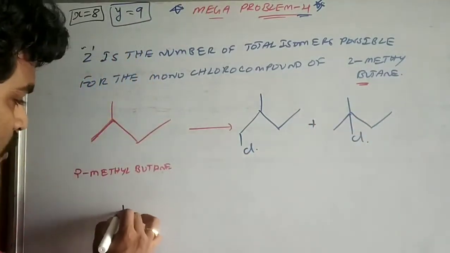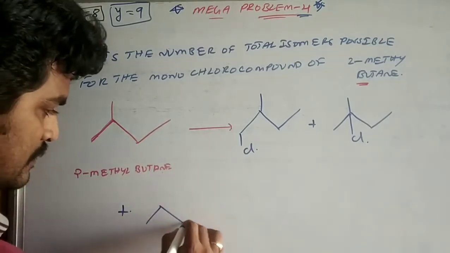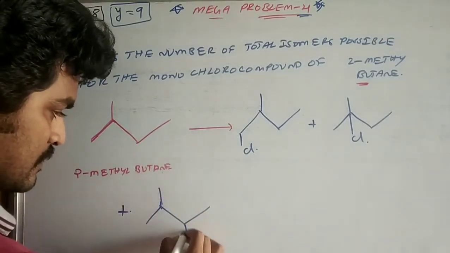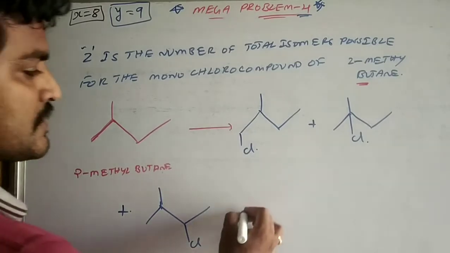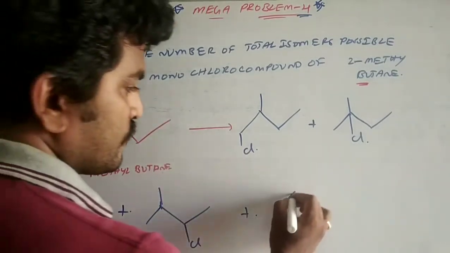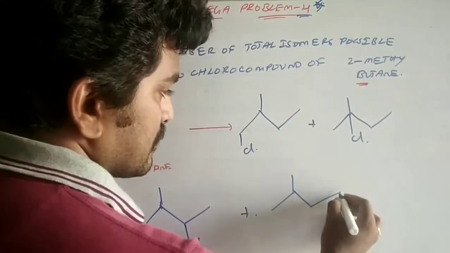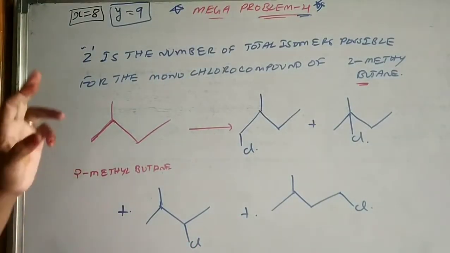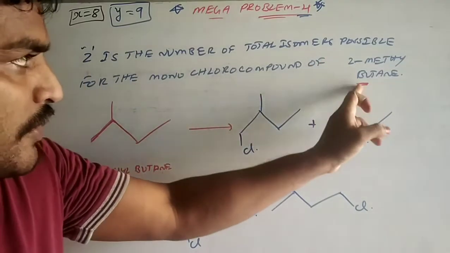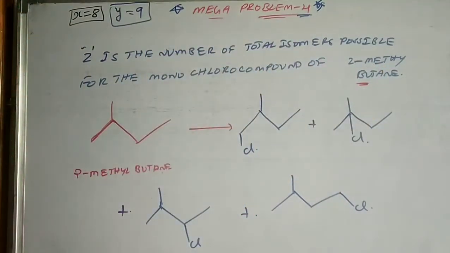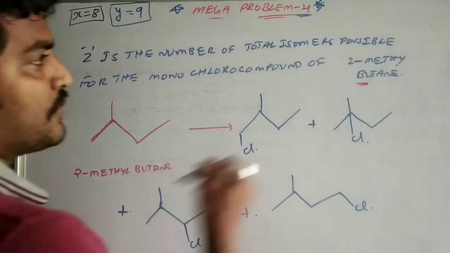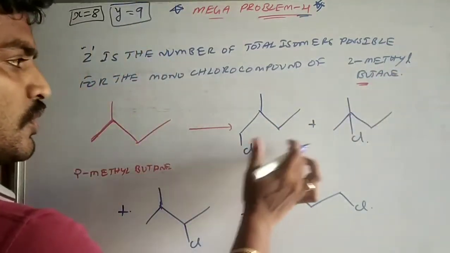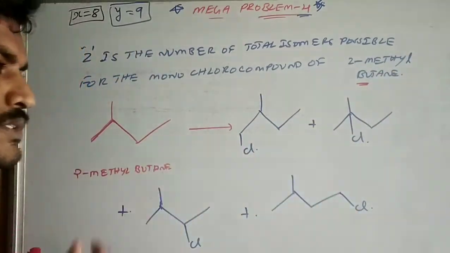It can attack on the third position, and on the fourth position, you will get compounds like this. So this is 2-methyl butane, and on monochlorination, these are the compounds possible.